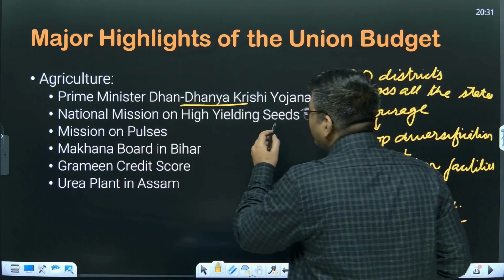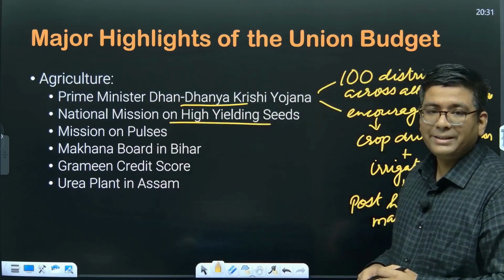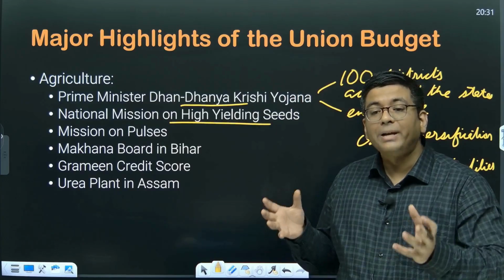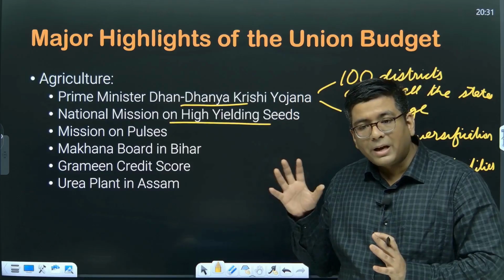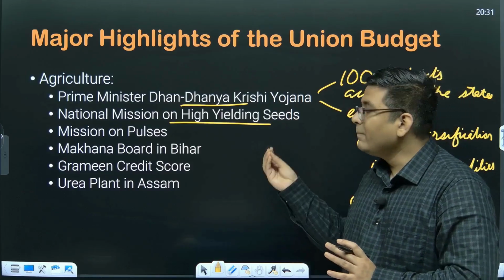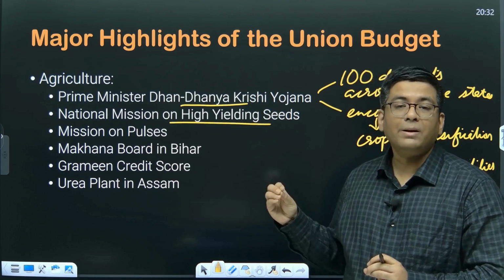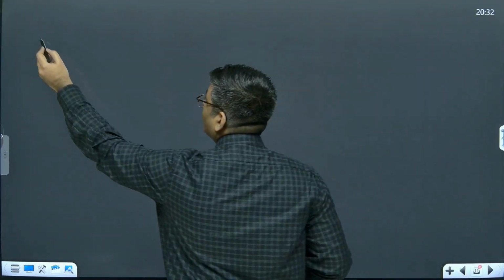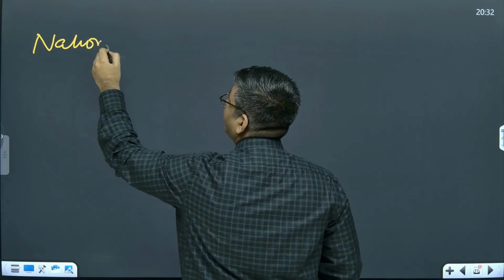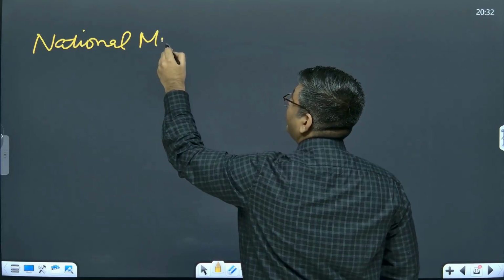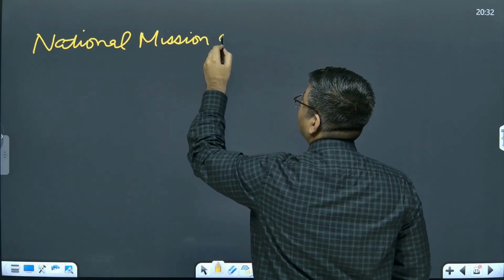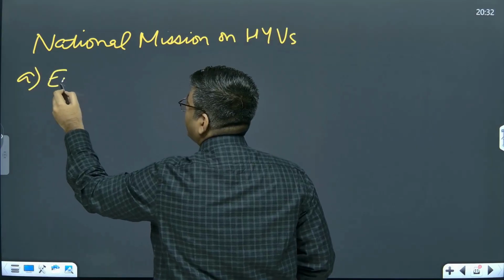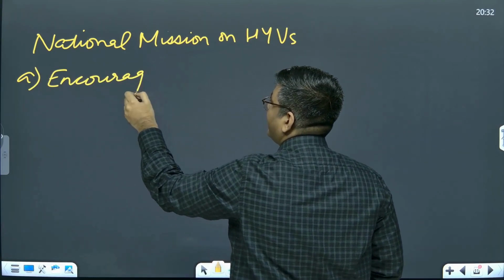The next one is the National Mission on High Yielding Seeds. India as of now has understood one thing, that climate change has to be adapted to, and for that adaptation to take place, high yielding varieties of seeds have to be developed and at the same time commercially available. The National Mission for High Yielding Seeds is going to encourage research. I will be writing high yielding seeds as HYVs. So the first objective here is to encourage research in high yielding seeds.